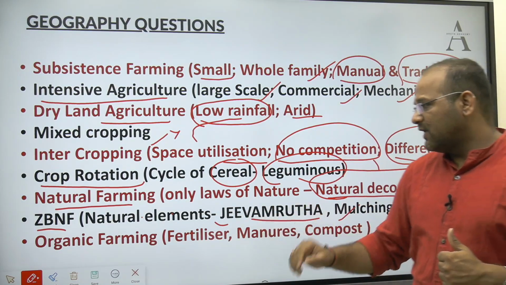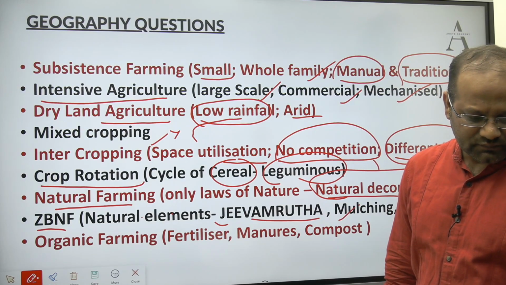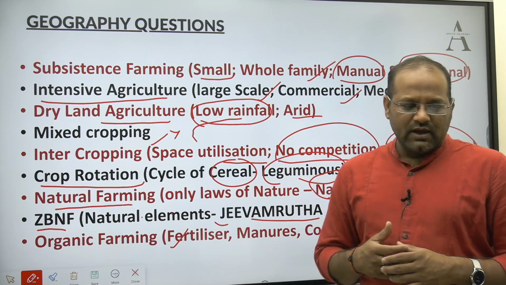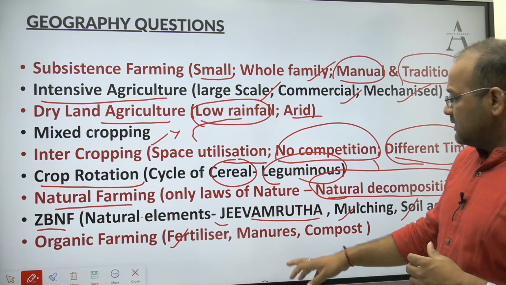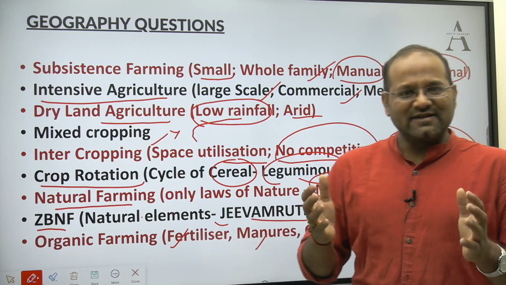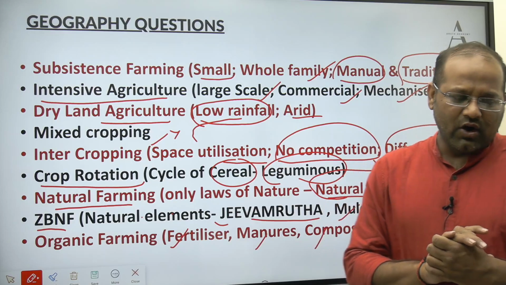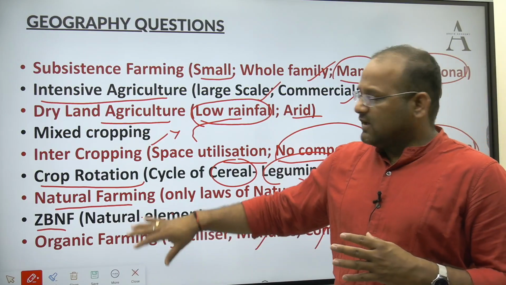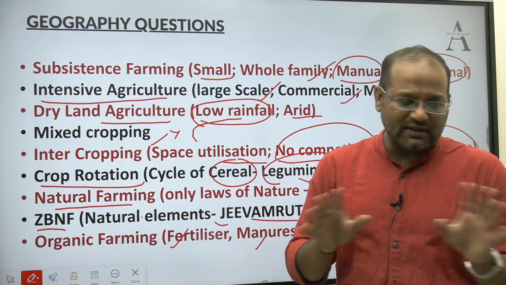Now what is organic farming? As the name itself is telling, in organic farming, organic fertilizers or organic manures like compost, vermicompost, cow dung will be used. Okay, manures and compost will be used. So here external ingredients are allowed, but only organic ingredients. Organic fertilizers are allowed. Organic manures are allowed. And in natural farming, neither chemical nor organic, nothing is allowed.